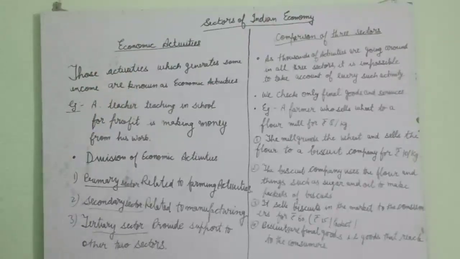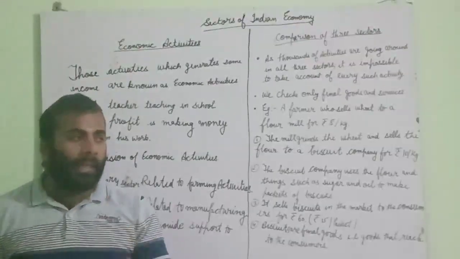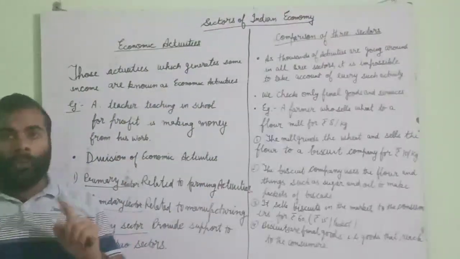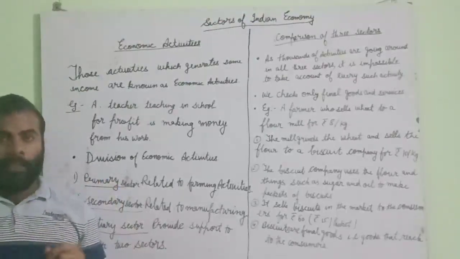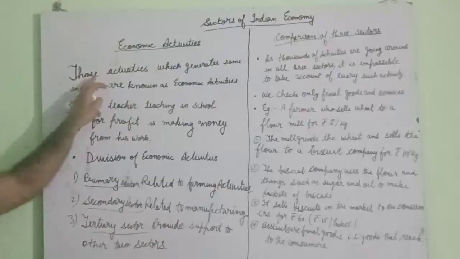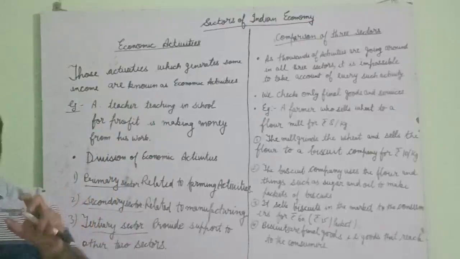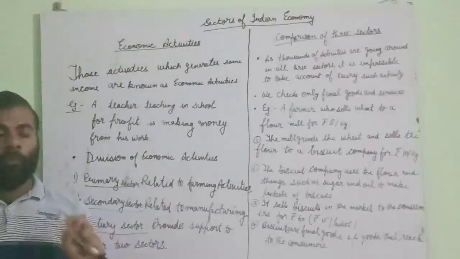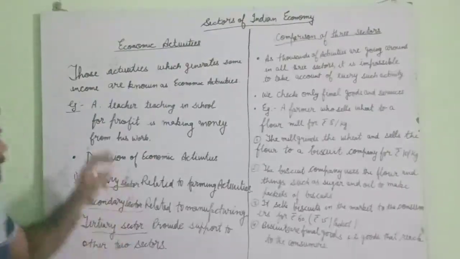Those activities which generate some income are known as economic activities. I told you in the first chapter economy means related to money. And here those activities which give us some income are known as economic activity.